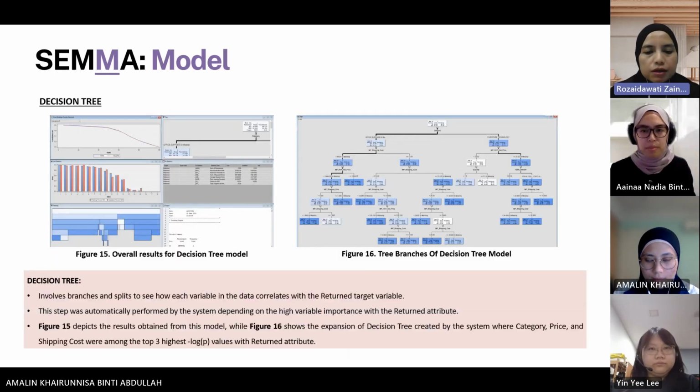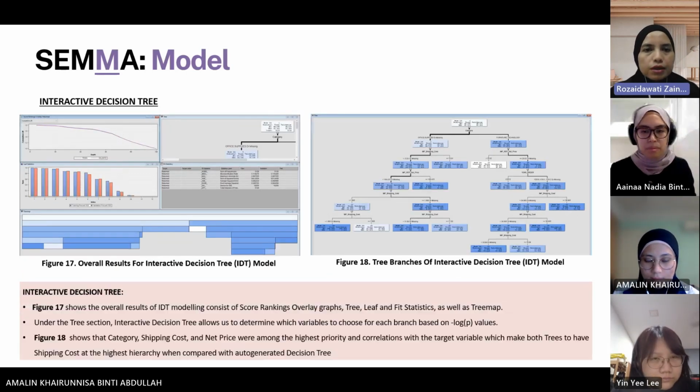The first model that we use is the decision tree, whereby we can see from this diagram how each variable correlates with the return variable. Figure 16 shows the expansion of the decision tree automatically created by the system, where category, price, and shipping costs were among the top 3 highest negative log p-values with the return variable.